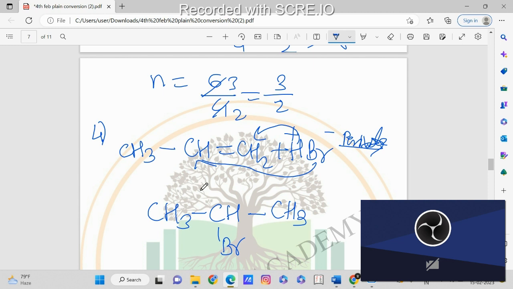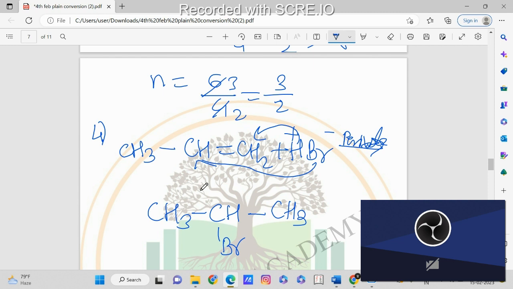And the last part is arenes. Arenes means aromatic compounds. For aromatic compounds, you have to study how to prepare the arenes, how to go about their physical properties, and also the chemical properties, that is chemical reactions. The main thing is Huckel's rule, that is aromaticity. That is also very important from arenes. So you should know how to find out whether the compound is aromatic or non-aromatic.